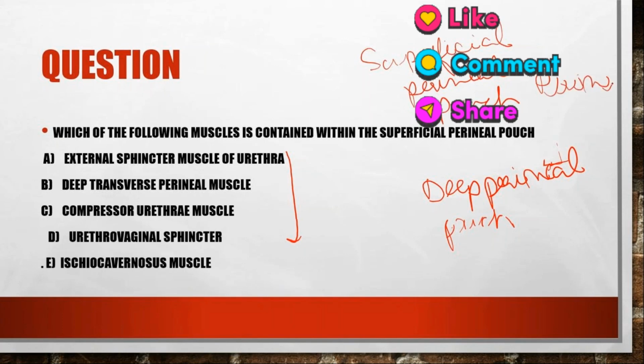Above the perineal membrane is the deep perineal pouch, and below it is the superficial perineal pouch. And what are the contents of the deep perineal pouch in males and females?